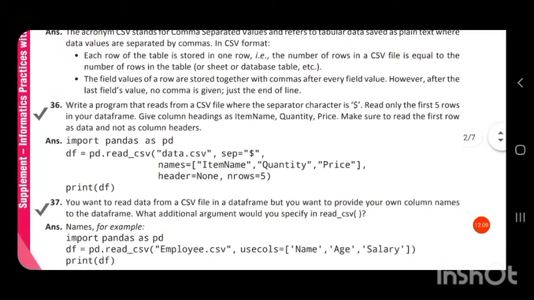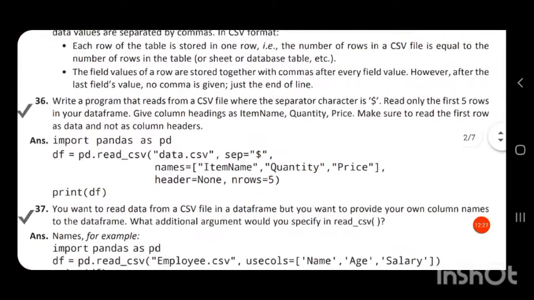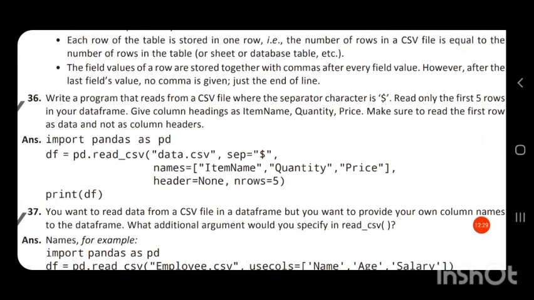So here, first, it is given that the separator is dollar. The separator for each item is a dollar symbol. So the first attribute is the location of the CSV file, then comma, sep equal to dollar, comma.